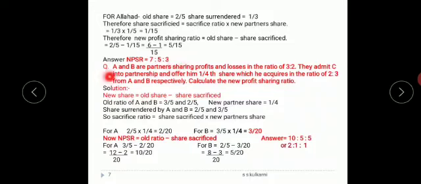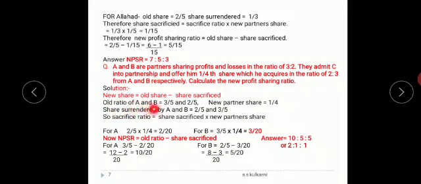Now one more problem. A and B are partners sharing profits and losses in the ratio of 3:2. C is admitted into partnership for 1/4 share in future profits, which he acquires in the ratio of 2:3 from A and B respectively. Now I have to calculate the new profit sharing ratio. So new ratio is equal to old ratio minus sacrifice ratio. Now how do we get this sacrifice ratio?